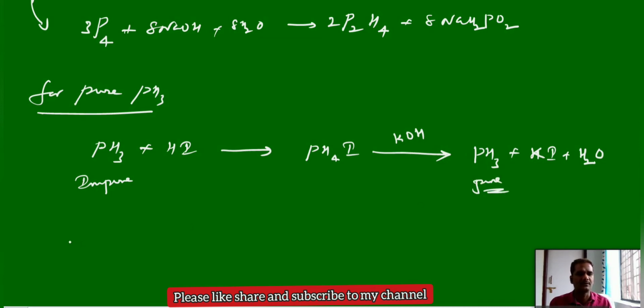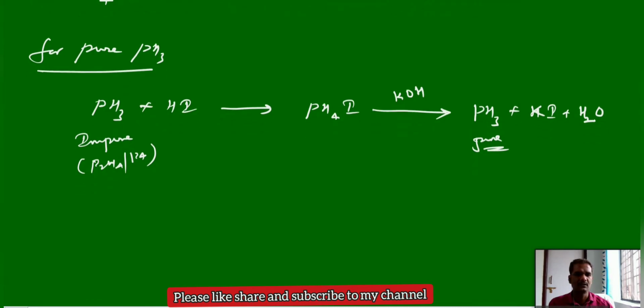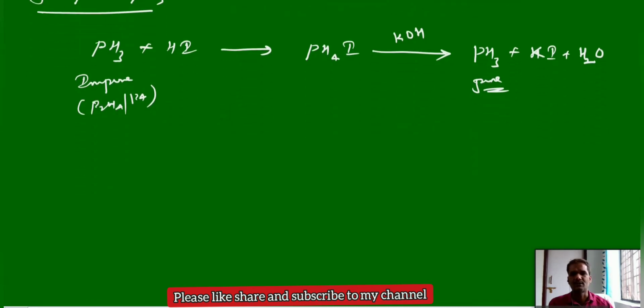So like this we can purify the phosphine which has some traces of impurities like traces of P2H4 or P4, which can be removed. So this point also you should remember: the impure form of PH3 is highly inflammable in nature, whereas the pure form is non-inflammable in nature.